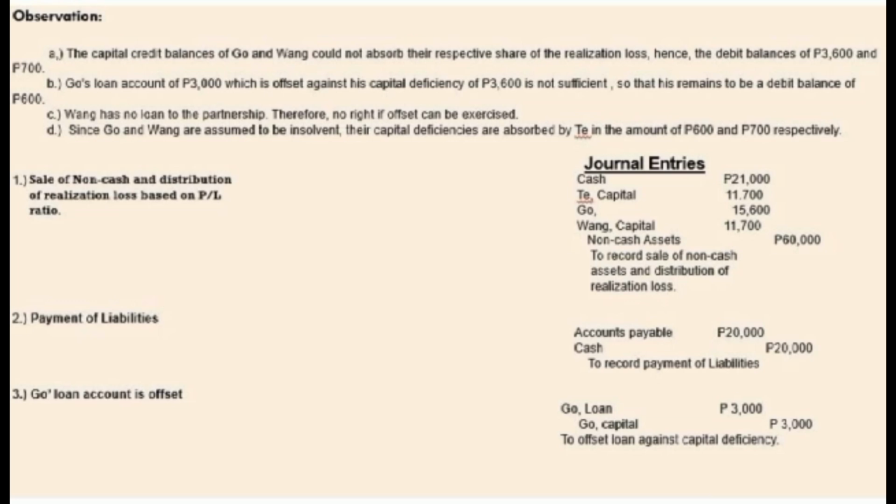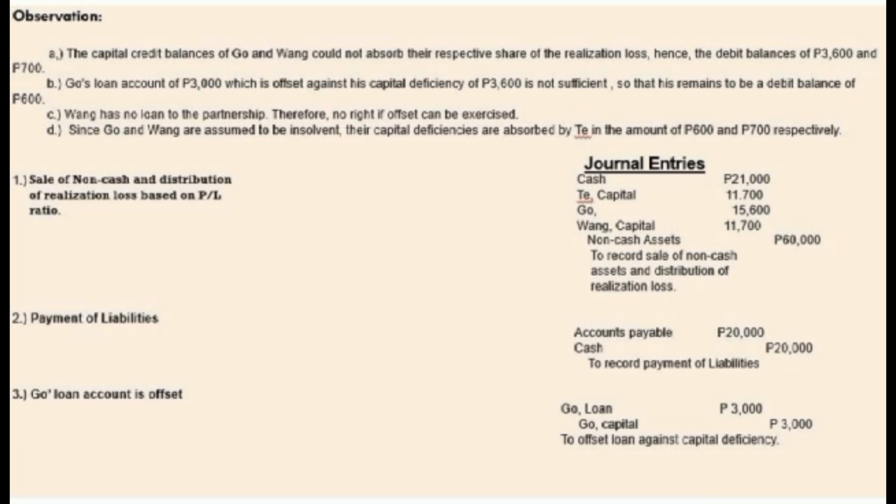So, number 1, sale of non-cash assets and distribution of realization loss based on PL ratio. Number 2, payment of liabilities. Number 3, Go's loan account is offset. So, we have the journal entries.